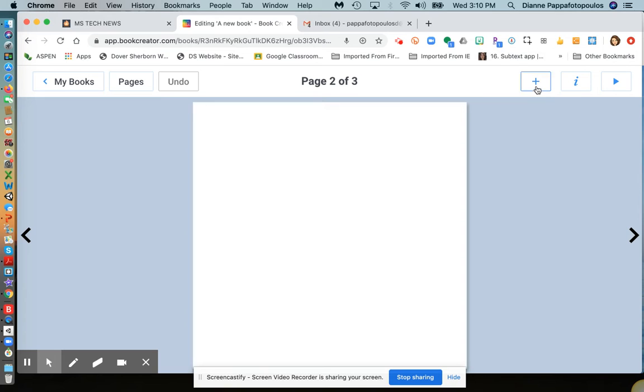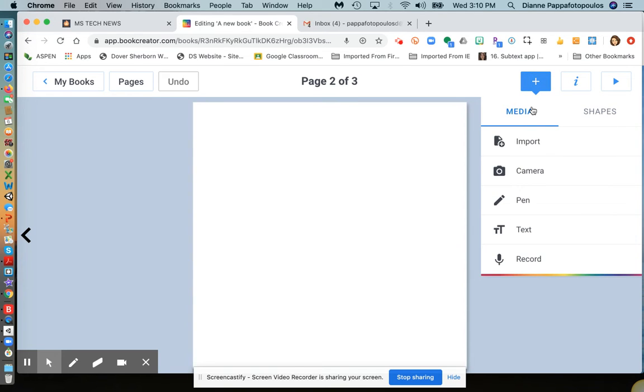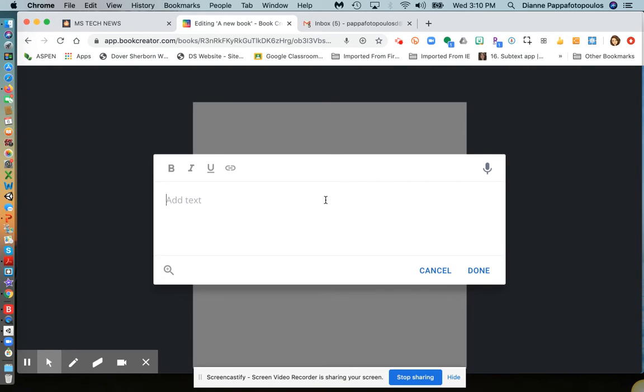Again, a blank page. I'm going to add different media type options. Again, I can import something. I can actually take a picture with my device camera if I want, and that will go in here as well. On an iPad, it goes into your camera roll, and you can select it from there at a later date, or you can have it automatically go right into the page as well. But for time purposes, I'm just going to put some text on this page.